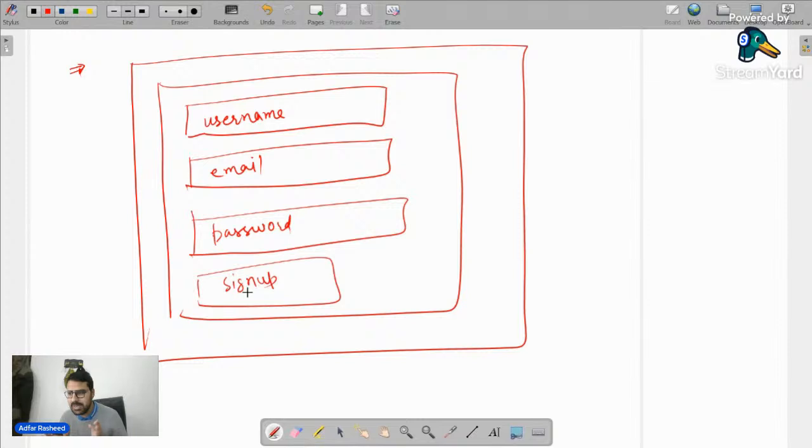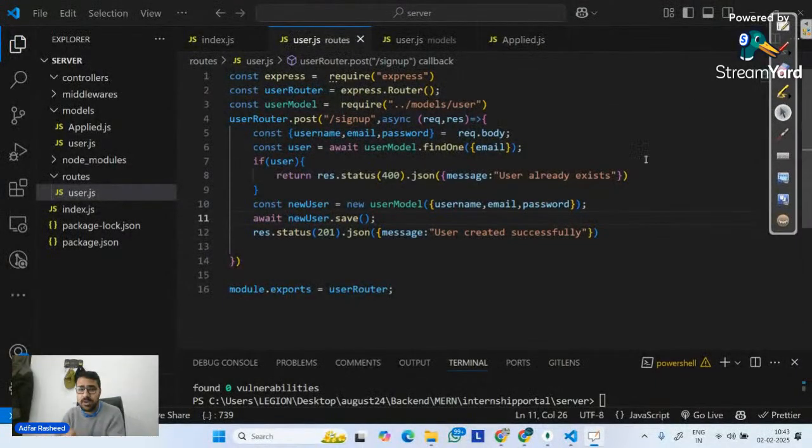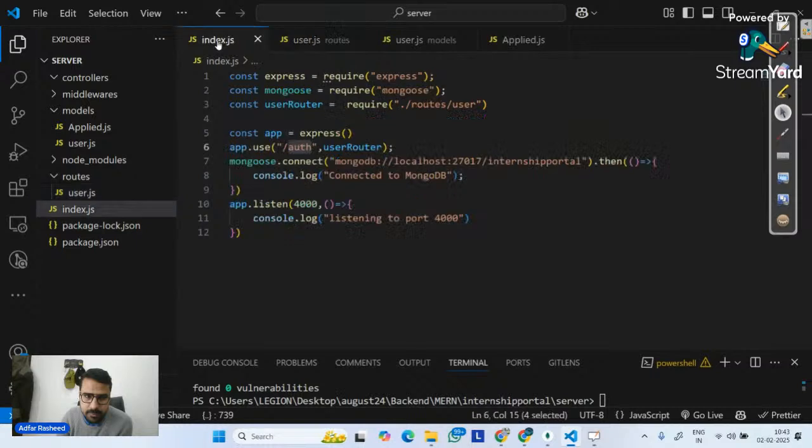Let's suppose for our discussion, we are signing up this particular user for the first time. So when I click on sign up, it will make a request dot post onto the server, and this account will be created. Simple. Account is created. But you tell me quickly in the chat, everyone, in which database it will be created. It will be created inside the database which is listening on port 27017, and the database name is internship portal.